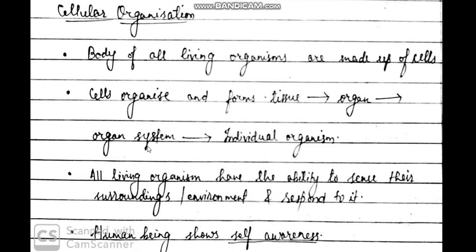And different types of organ systems in our body, such as the respiratory system, circulatory system, excretory system, together form an individual organism. Clear? As well as this, these organisms respond to external stimuli. Any changes in the environment, we can sense that, and we show a particular type of response against that stimulus. Living organisms are the only organisms that show self-awareness. If we feel any dangerous situation in our environment, we show self-consciousness. Clear? We try to protect ourselves from these extreme conditions.